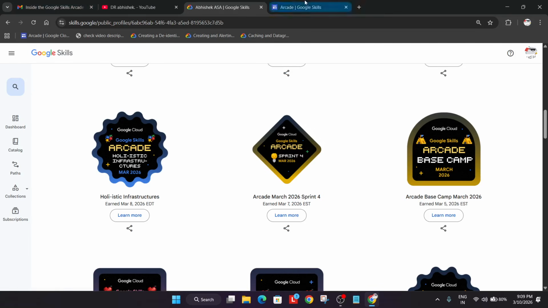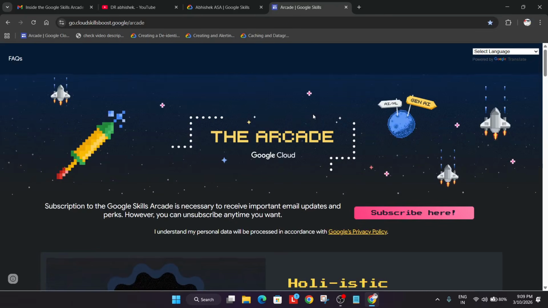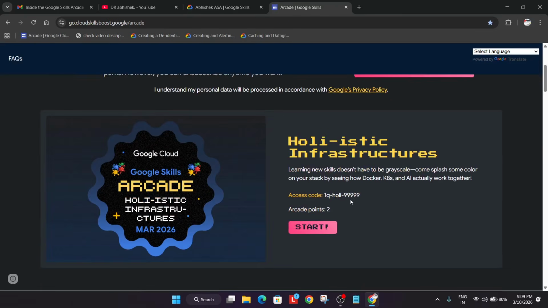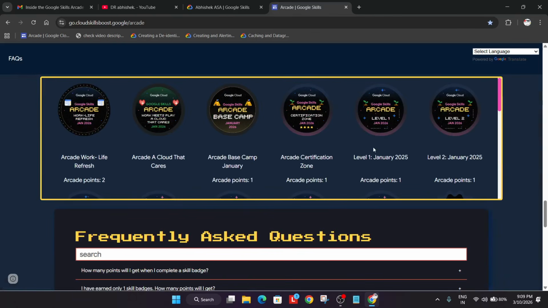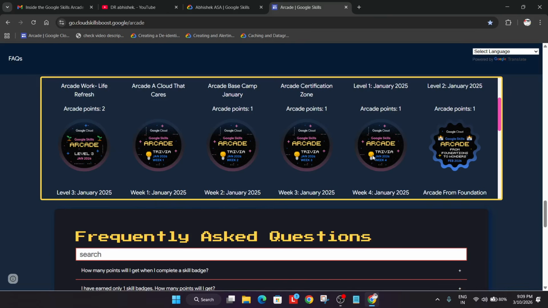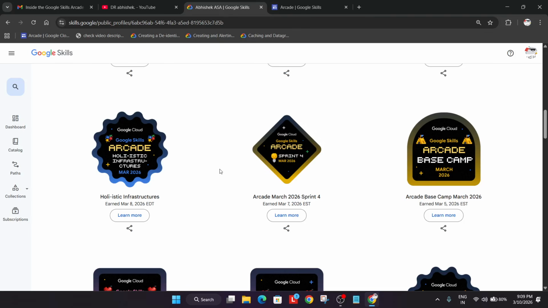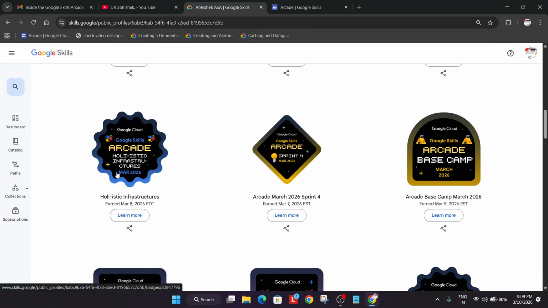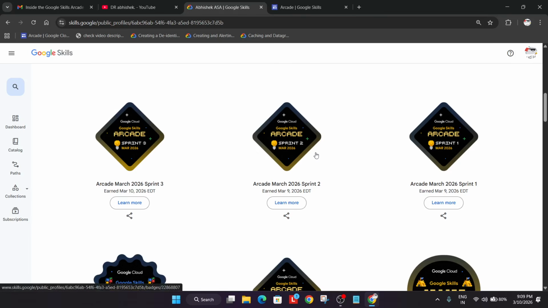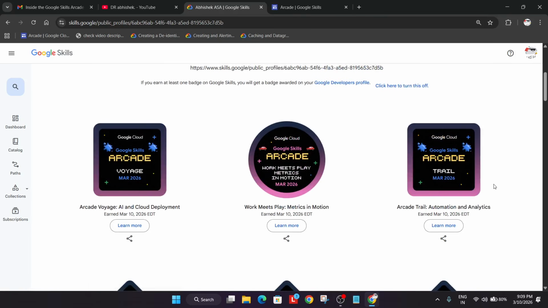Why 30? Because if you see over here, this game gives us 2 arcade points. So I'm just counting as per the point matrix which is listed over here. Whenever the game expires, you have to come down over here and see all the games and the point system. If you don't know about the point system, it's a very easy way to calculate. Now I have around 26, 27, 28, 29, 30, 31, 32, 33, 34 and 35 arcade points. So in total I'm having 35 arcade points if I just count.